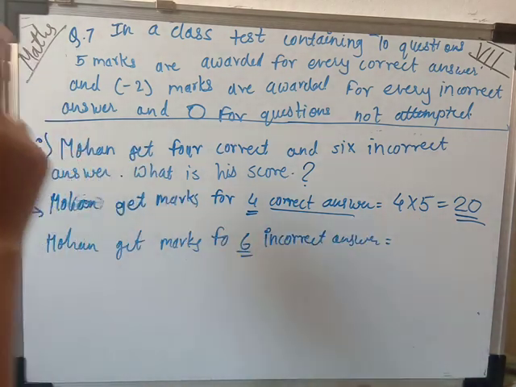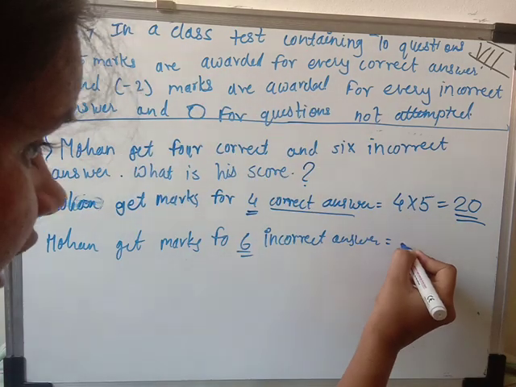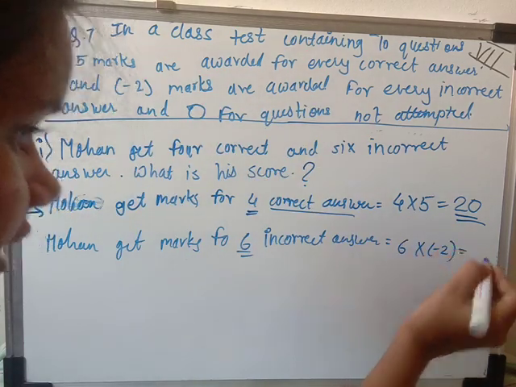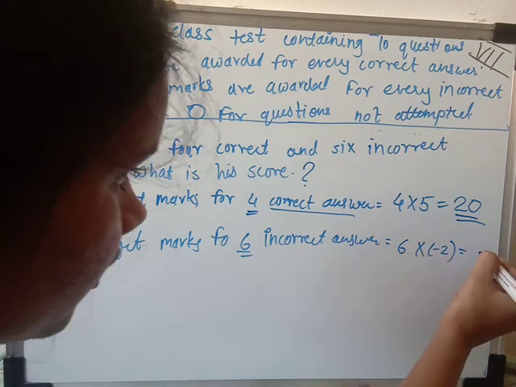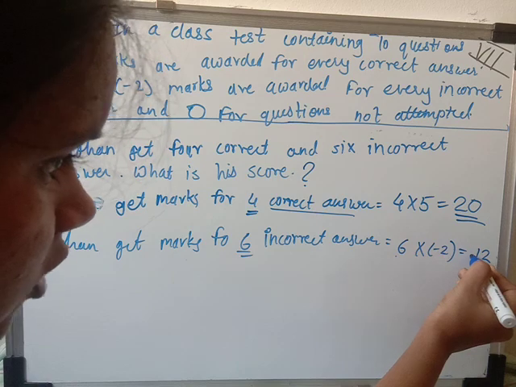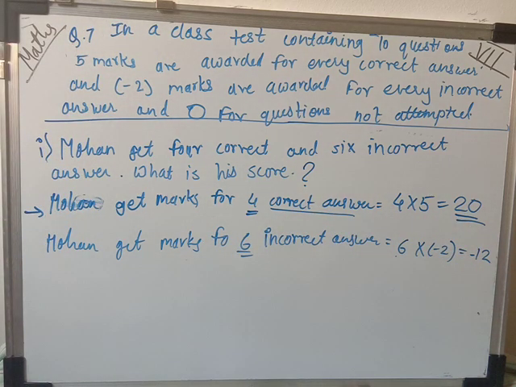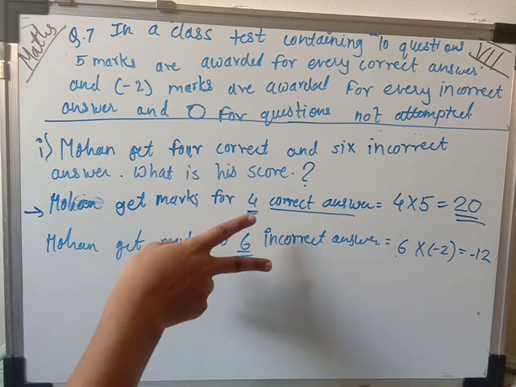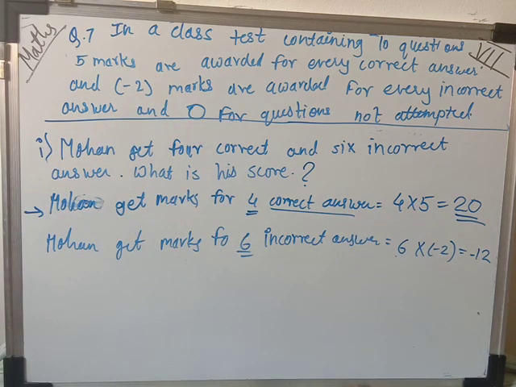So for 1 incorrect answer, what is the marks for that? That is -2. So 6 multiplied by -2 is equal to -12, since 6 twos are 12. Here one positive and one negative integer is there, so the product will be a negative integer. So this is the score of correct and incorrect answers. Now what we have to find out is the total score.